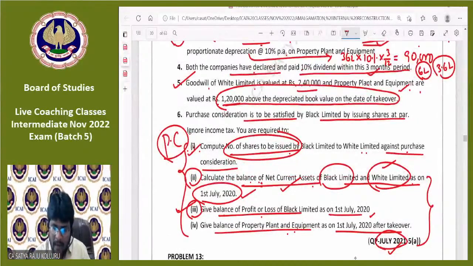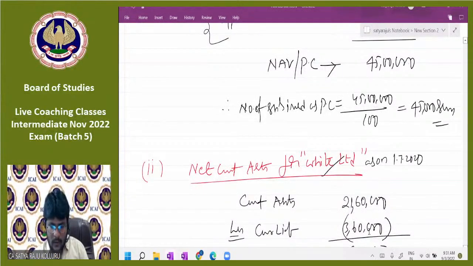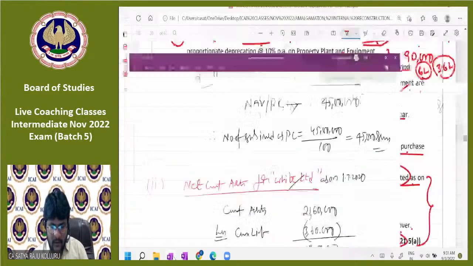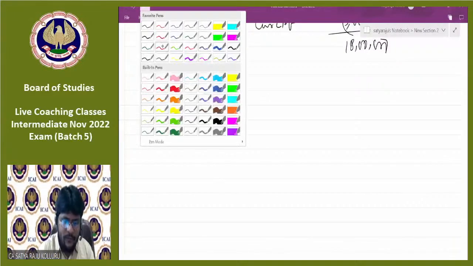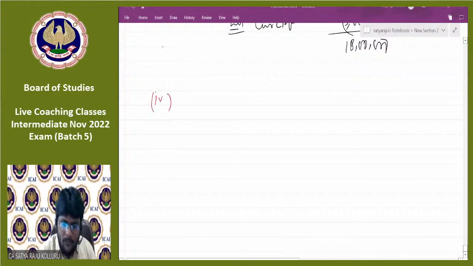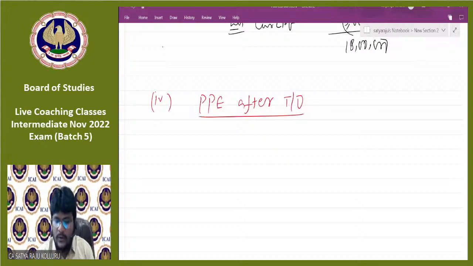Next, give the balance of PPE as on 1st July 2020 after takeover. Please concentrate on this one. Coming to the last point, all of you, please concentrate. Last point, which is point number 3. What they're asking is the PPE balance after takeover, which they want us to work out.